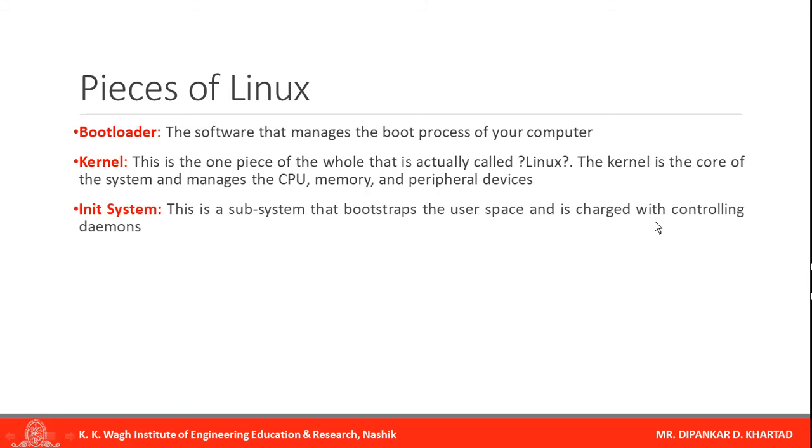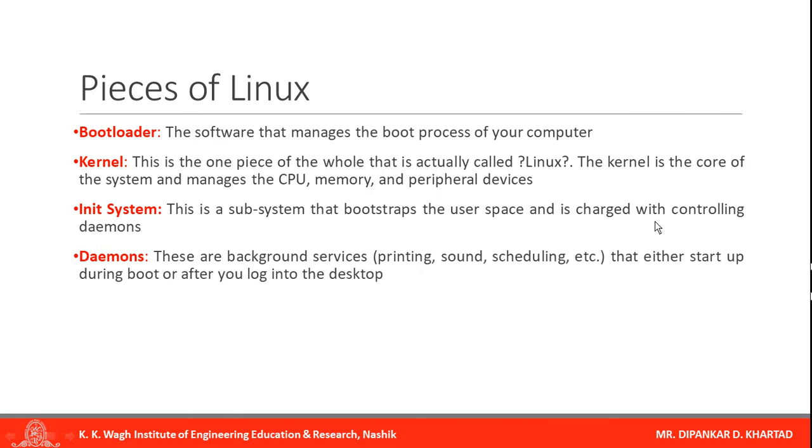Init system. This is the subsystem that bootstraps the user space and is charged with controlling daemons. Next, what is a daemon? Daemons are background services, like printing, sound, scheduling, or writing something.